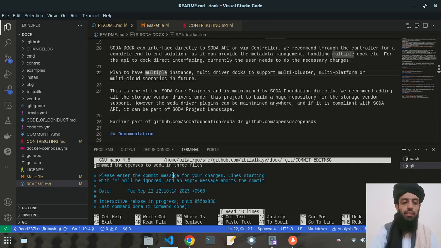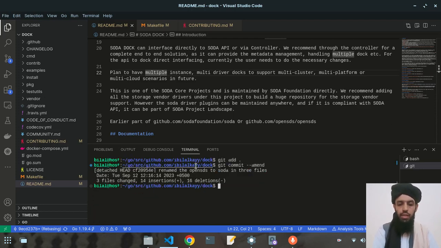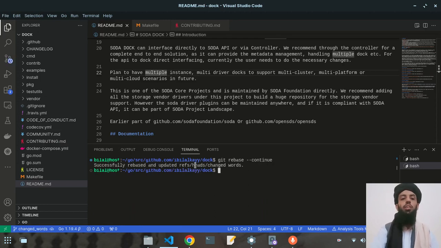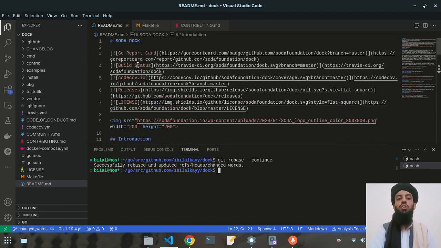Now you can see that this is the same commit message that is showing me, so I will not change it. Instead, I will click on Control O and exit, Control X for the exit. Now once it is done, I will write git rebase --continue. So now it is successfully rebased and all the changes are now edited. So this is how you can edit the commit even if you don't want to delete it.